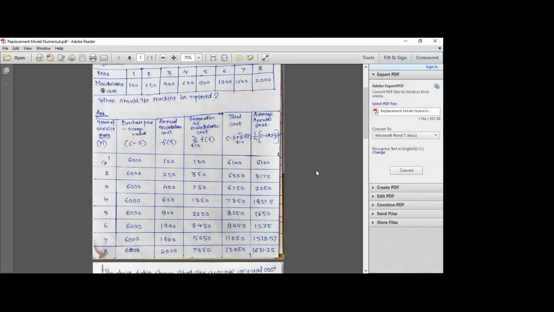So this is the total cost that we have found out.